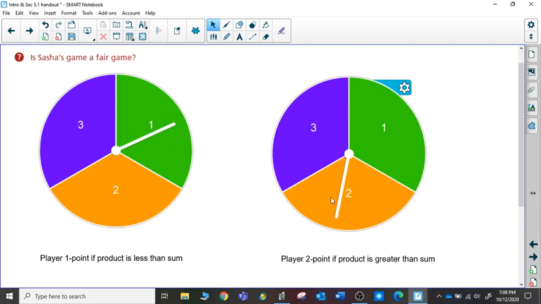Whereas the sum is 3. So the product, in this case 2, is less than the sum, which is 3. So player 1 gets the point. I'm just going to tally up that player 1 gets the first point. Let's try this again.